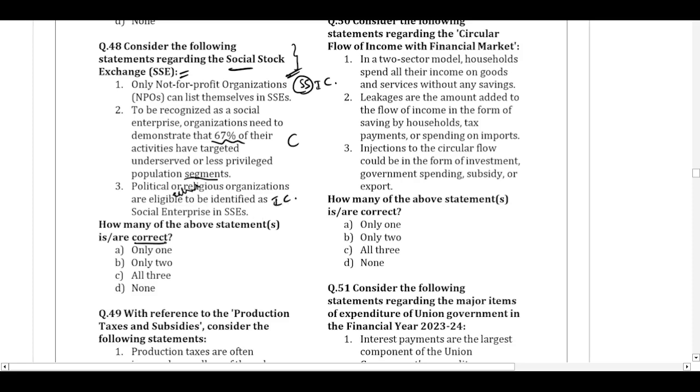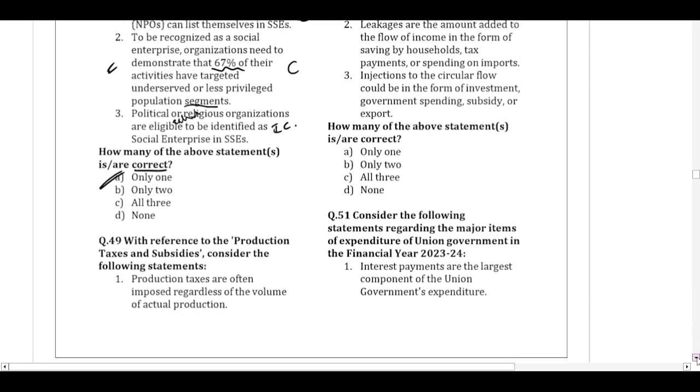The question is asking how many statements are correct. Only the option 2 was correct. So the correct number of statements is one statement. So option A is the correct answer for question number 48.